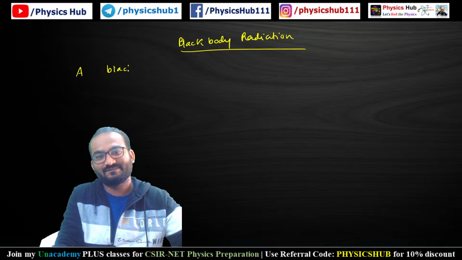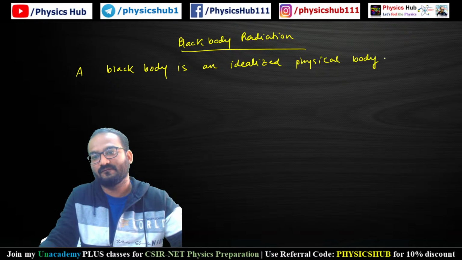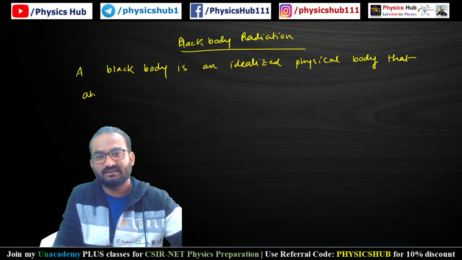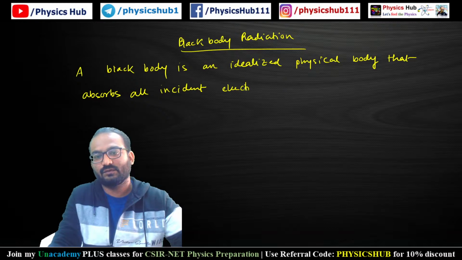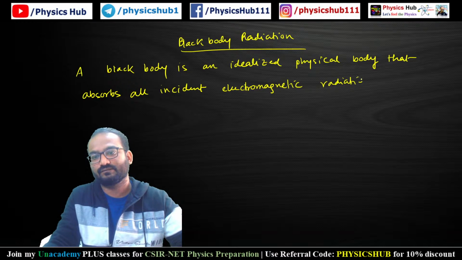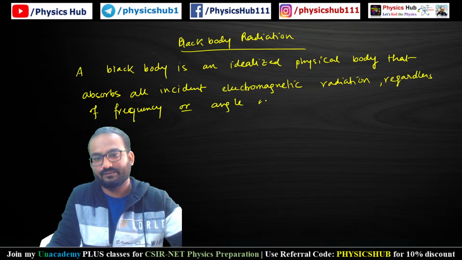A black body is an idealized physical body that absorbs all incident electromagnetic radiation, regardless of frequency or angle of incidence.